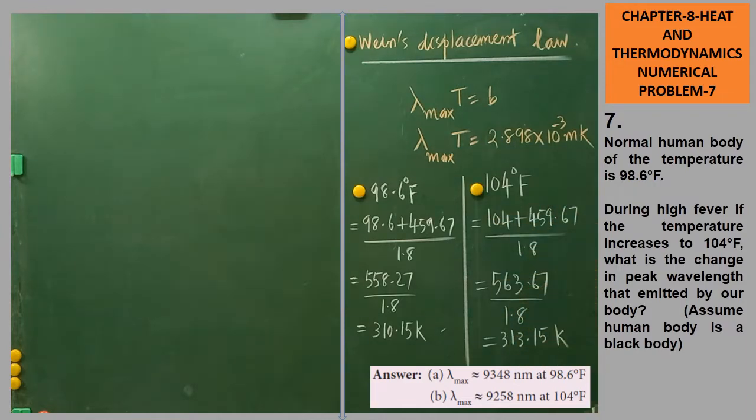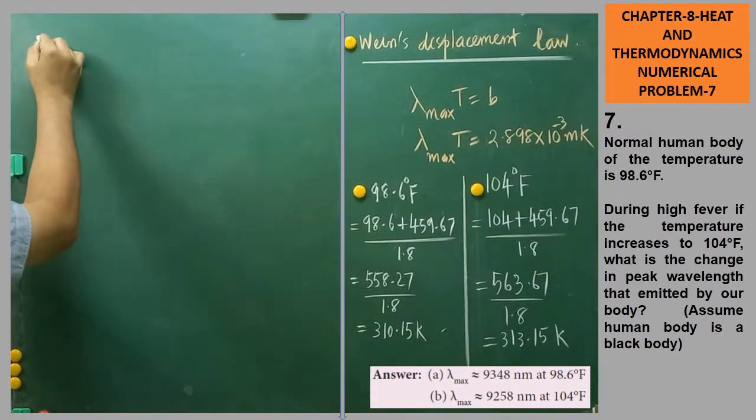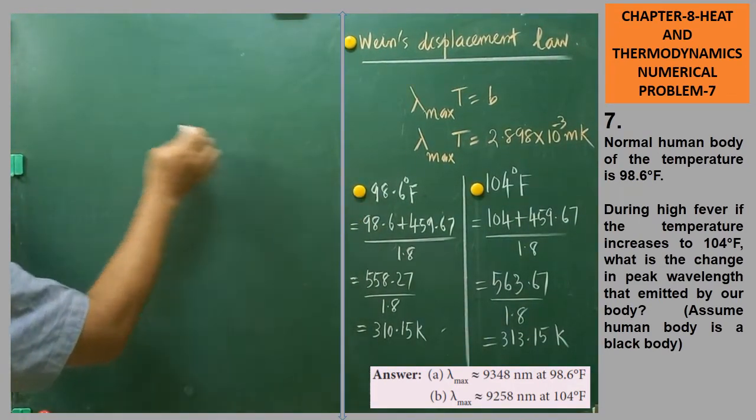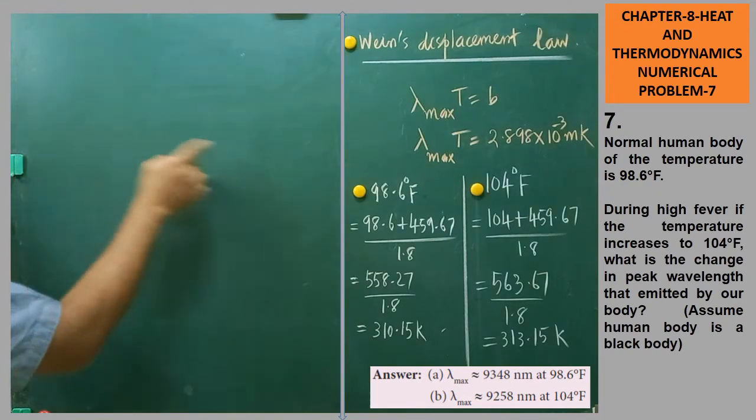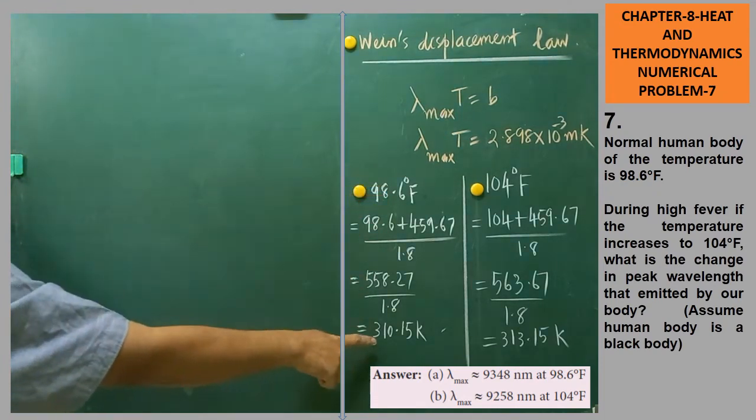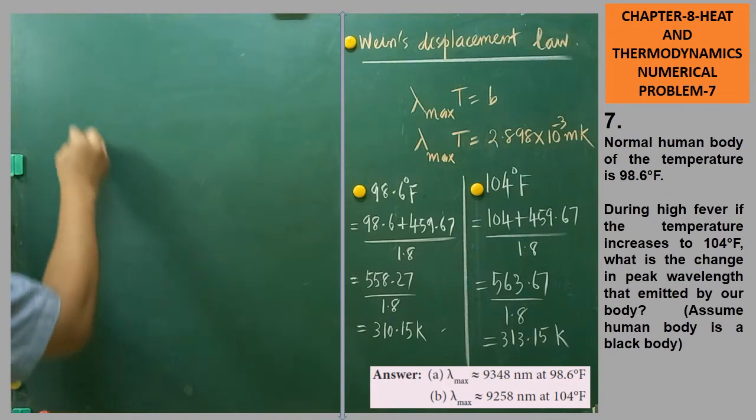I have written the formula. You can follow this. Now I am going to calculate the lambda max using Wien's displacement law. Very simple problem. You can easily solve it. First you write this formula. The initial normal temperature of the human body is 98.6 degree Fahrenheit, so its corresponding temperature is taken.